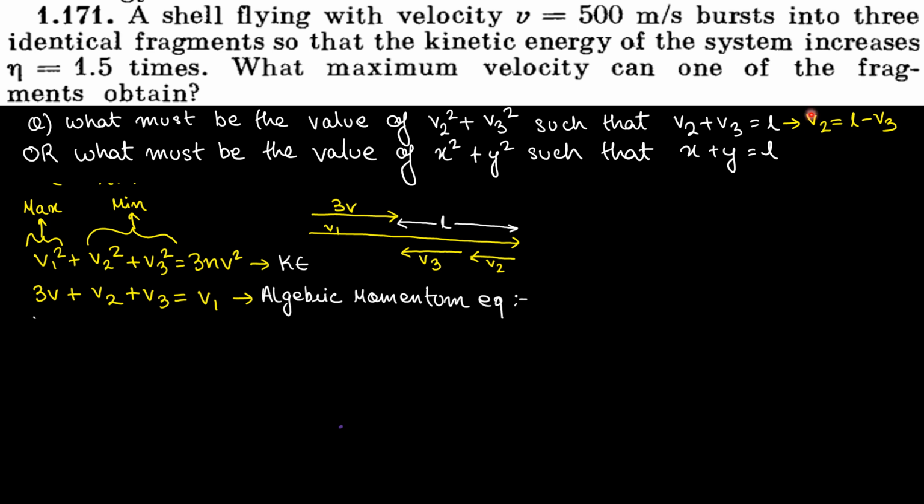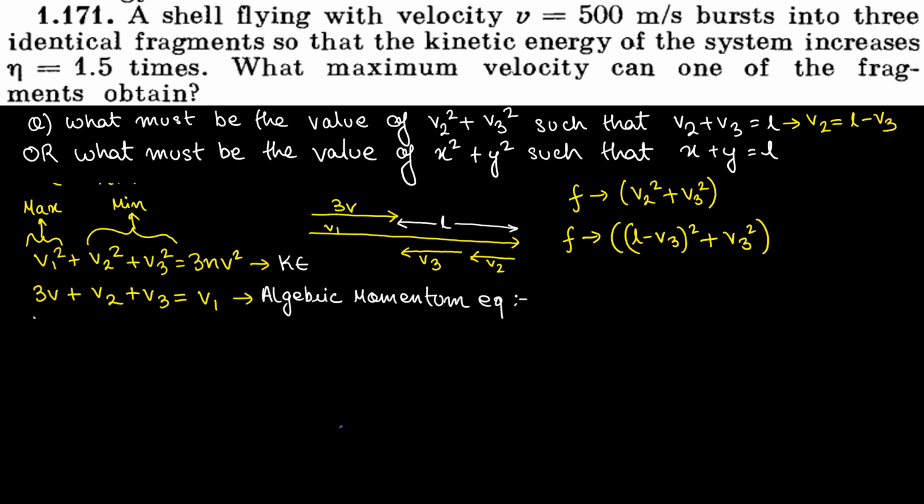Now if I substitute the value of v2 here, f is a function given by v2 square plus v3 square, and I must find the minimum value of this function. So if I substitute v2, L minus v3 whole square plus v3 square should be minimum, isn't it? Where v2 is nothing but L minus v3.